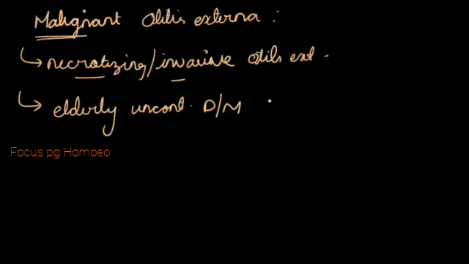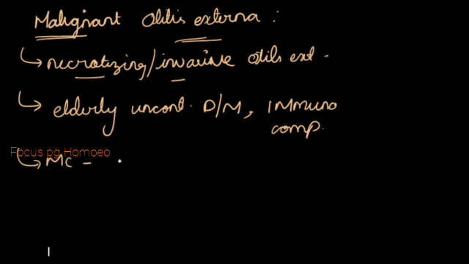So in case of elderly age group we can see this condition along with immune compromised states. So whenever there is low immunity, there will be more chances of this particular infection. And here the most common organism causing this is Pseudomonas aeruginosa. Okay, so this is important, Pseudomonas aeruginosa.